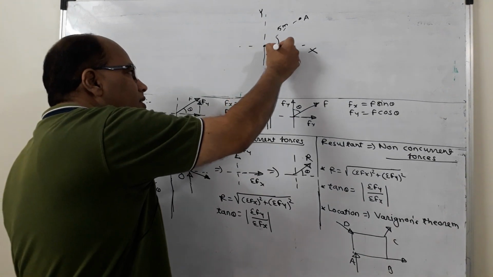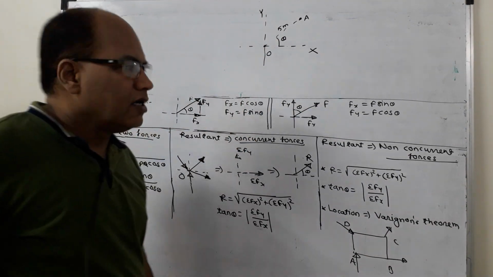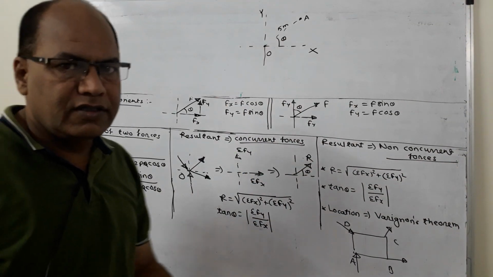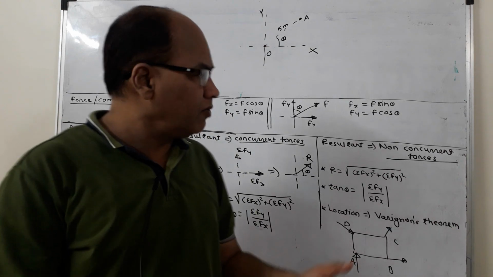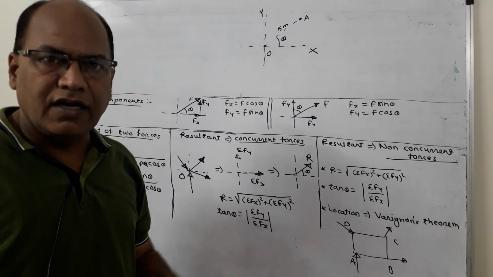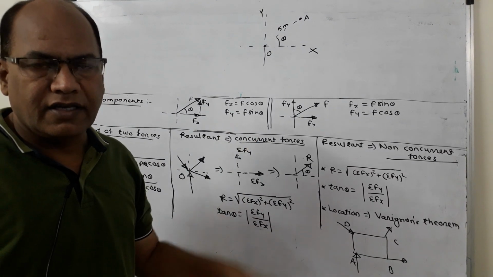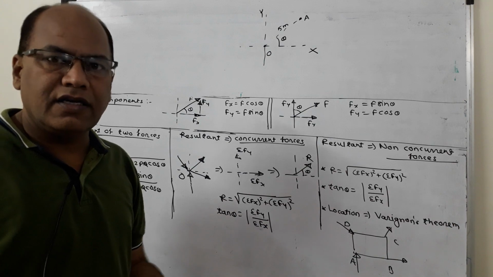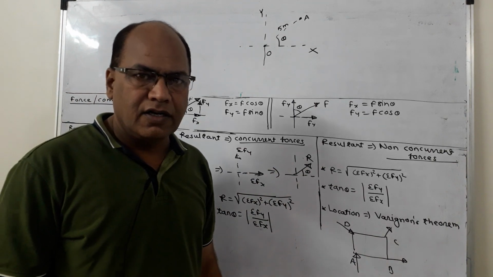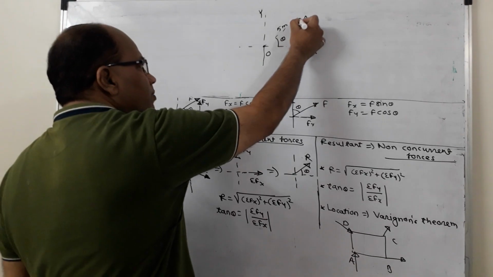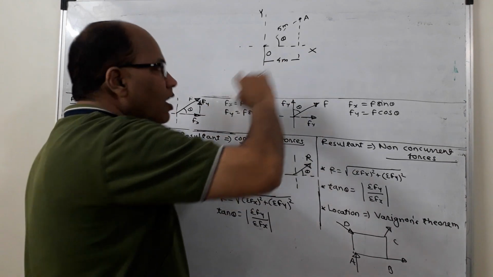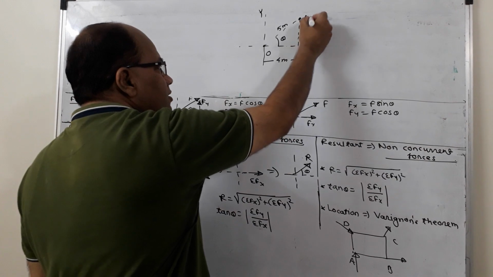Now if this angle is theta, the displacement is 5 meter and it is at an angle theta. Now this displacement can be defined in words like this. The displacement is 5 meters, it is in the first quadrant and it is at an angle theta with x-axis. But being an engineering student, being a science student, I am not going to define the displacement like this. What I will do is that I will just complete this triangle. I will measure this horizontal distance, say it is 4 meter. I will measure this vertical distance, say it is 3 meter.